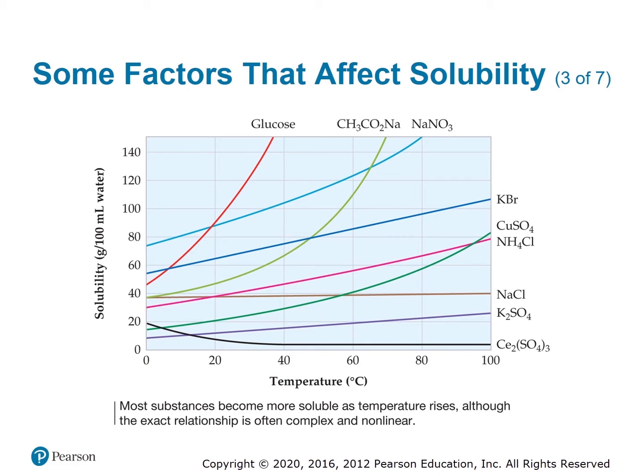In general, most solid solutes have higher solubility thresholds at higher temperatures, but the relationship is often nonlinear, and the temperature dependence of solubility varies a lot between compounds. For instance, glucose and sodium acetate are much more soluble in water at high temperatures than they are at lower ones, while the solubility of sodium chloride doesn't change very much at all with temperature. Furthermore, there are some exceptions, like cerium sulfate shown on this chart, that are solids with higher solubility at lower temperatures than at higher ones.